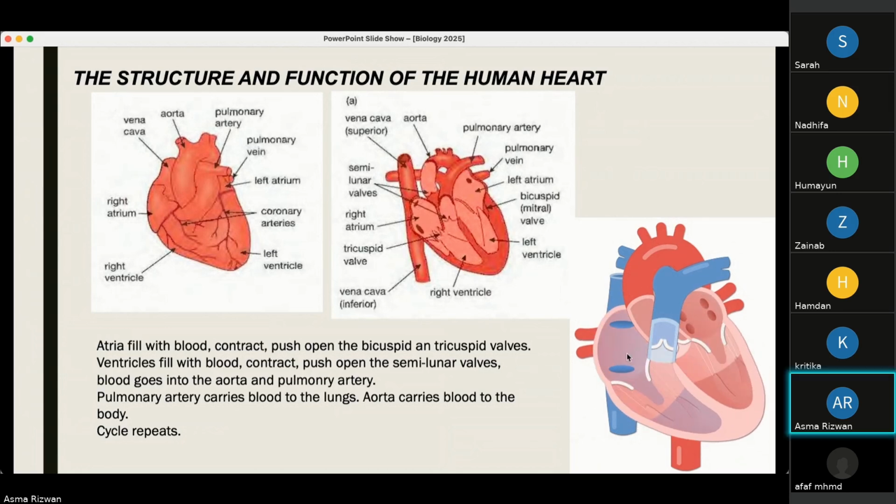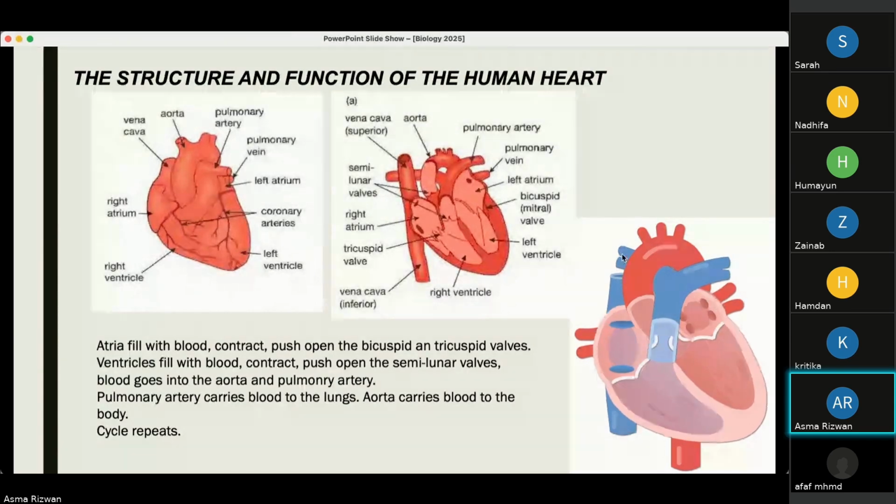Now, if you can see, there's a difference between the walls of the atria and the ventricles, and there's a difference between the pulmonary artery and the aorta. The atria are receiving blood, and the right atrium receives deoxygenated blood. It has thinner walls because it does not receive blood with a lot of pressure. And again, the ventricles: the right ventricle receives blood from the right atrium, so it does not have thicker walls.